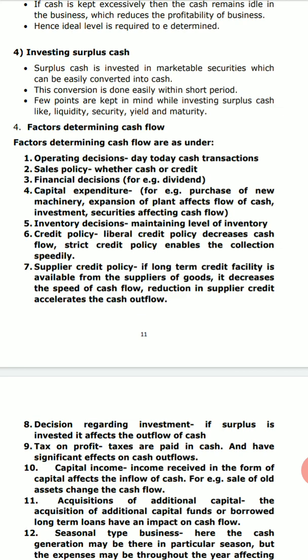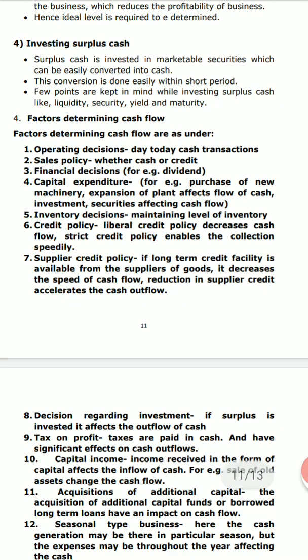This occurs when the company holds a large cash amount for transaction purposes, and the potential profit that could have been earned on investing the idle cash is not earned, so the potential profit is foregone on holding the surplus cash.